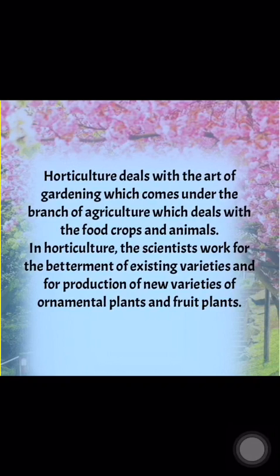And the second thing, in horticulture, scientists work for the betterment of existing varieties and for production of new varieties of ornamental plants and fruit plants, which is also the part of agriculture, that we want fruit plants or ornamental plants that we use for the betterment of human. Okay. So in horticulture, we perform two functions that relate it with agriculture. First, the gardening or art of gardening. Second, to work for the betterment of existing varieties and for production of new varieties that will be helpful for human beings.